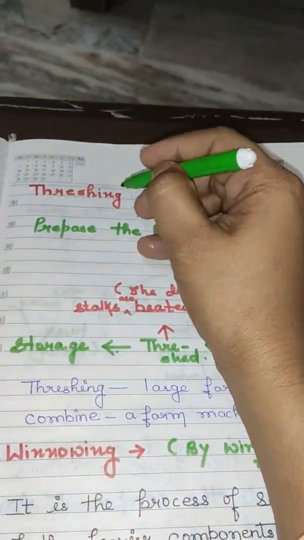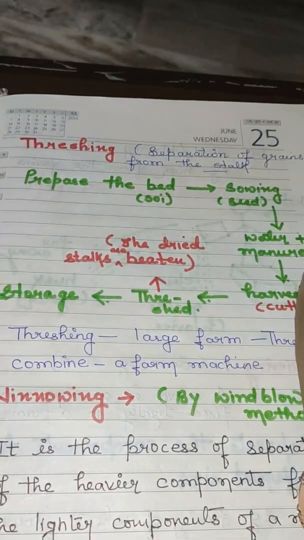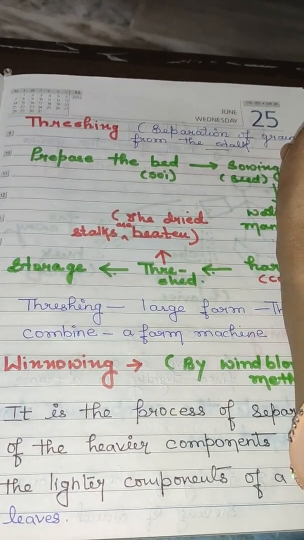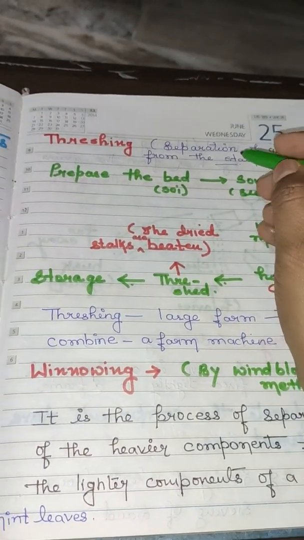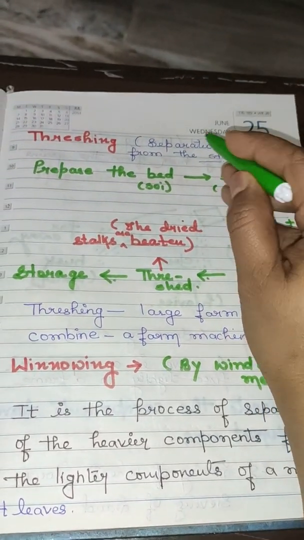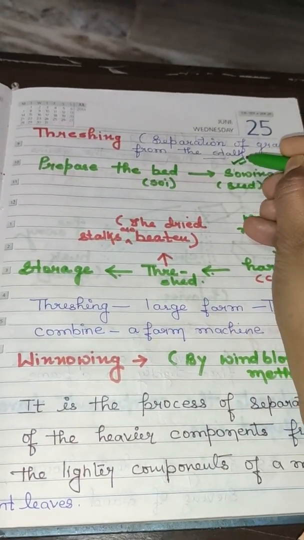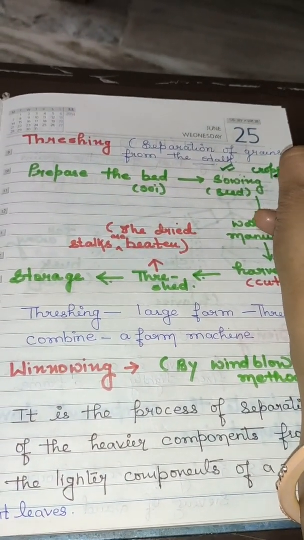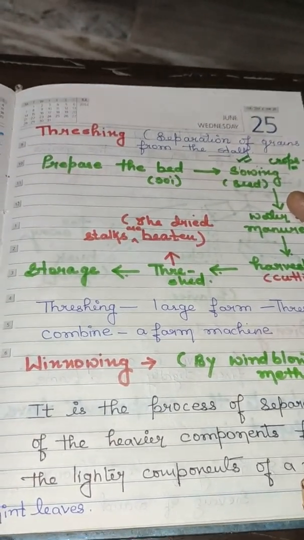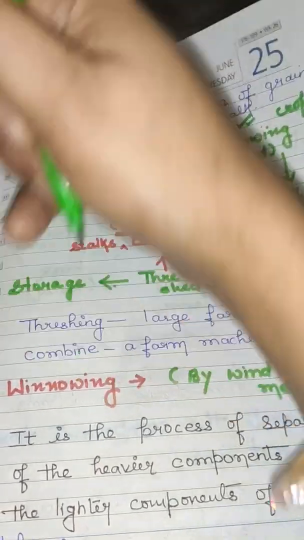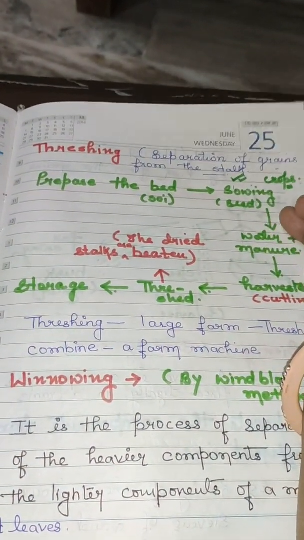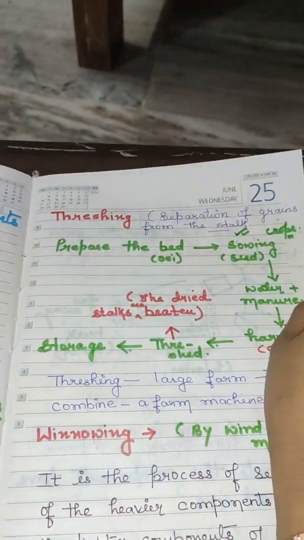Number 2 is threshing. Threshing is usually done by the farmers. Now what happens in threshing? Separation of grains from the stalk. What is the meaning of stalk? The crops, after they mature, get harvested and are bound in a bundle. It is known as stalk. These stalks are beaten and the grains are separated.